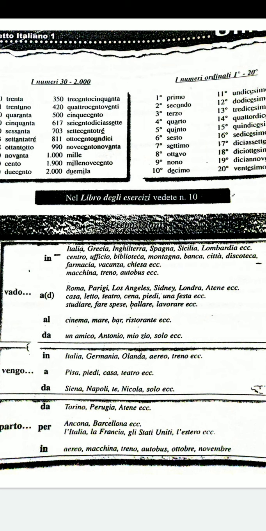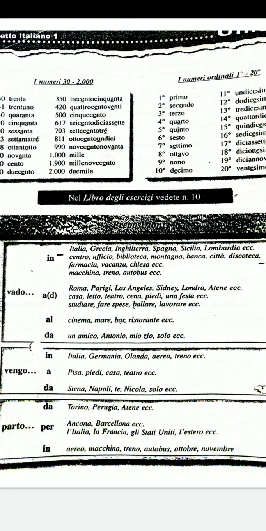Now moving on to the next one, which is vengo. What is this vengo? Vengo is from the verb venire, which I have already covered in the video on the verbs andare and venire. So venire means to come. Okay, andare means to go, venire means to come. Now io vengo, I come. Vengo in Italia, it's like I come to Italy.